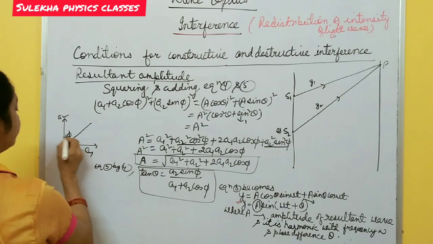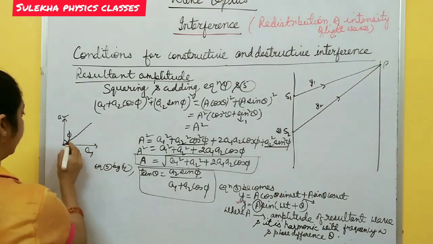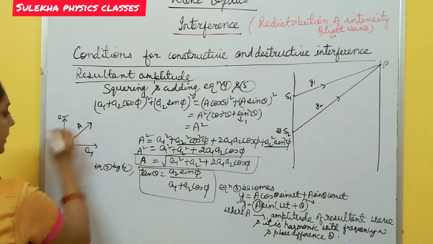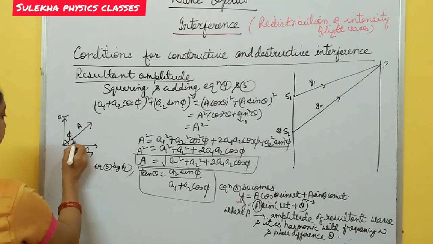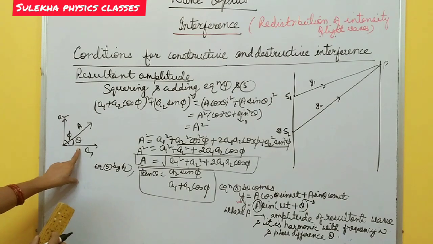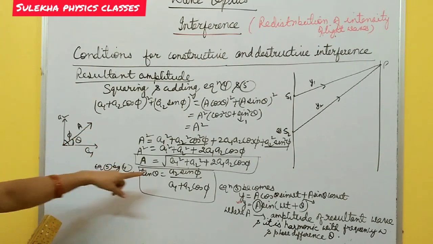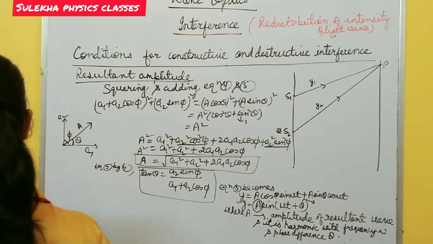This is phi, the phase difference between A1 and A2, and this is the resultant amplitude, capital A, and this angle is theta. So what is this theta? It is the y-axis component by the x-axis component. In this way you calculate it.